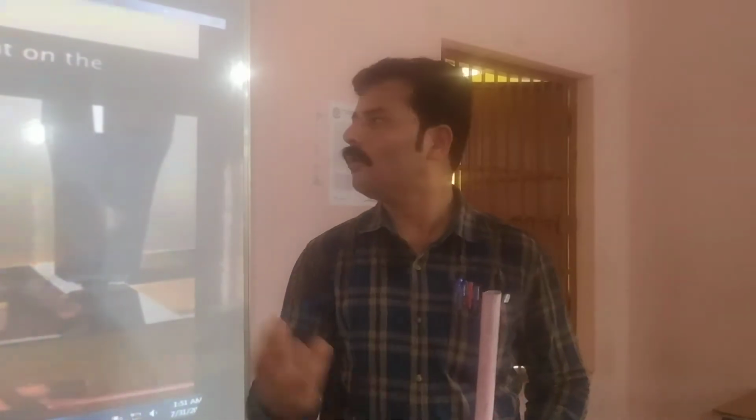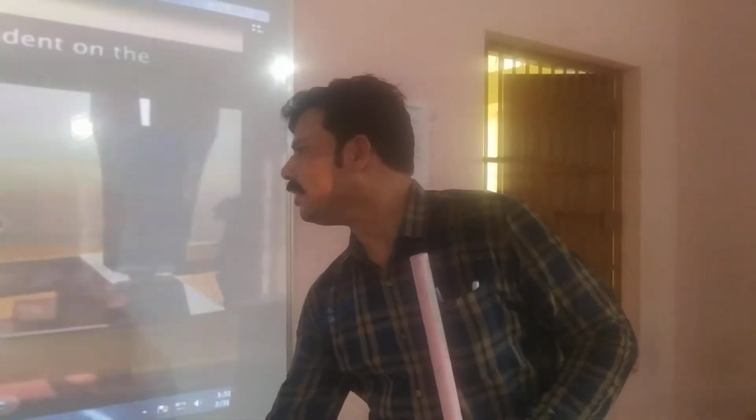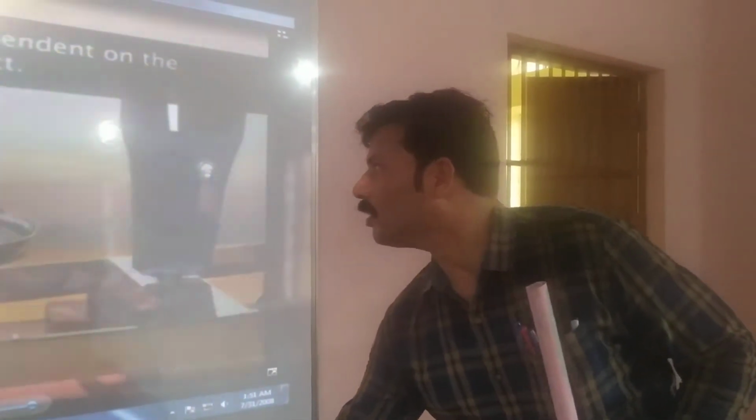So we came to know that the impact of an object depends upon the mass of the object, because the mass of the tennis ball is quite light, whereas the mass of the cricket ball is quite heavy, as shown in the figure. So the impact of an object depends on the mass.